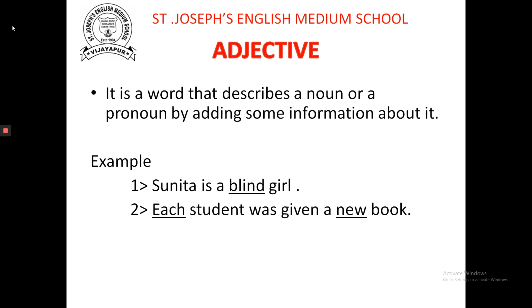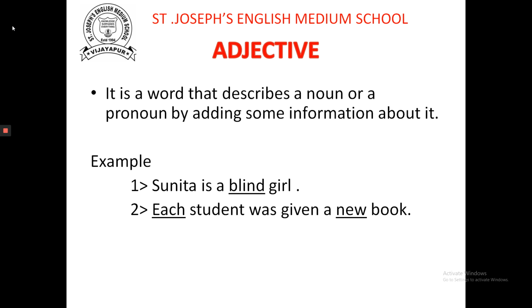We will call it an adjective. If the word is describing a noun, then we will call it an adjective. If the word is describing a pronoun, then also we will call it an adjective.